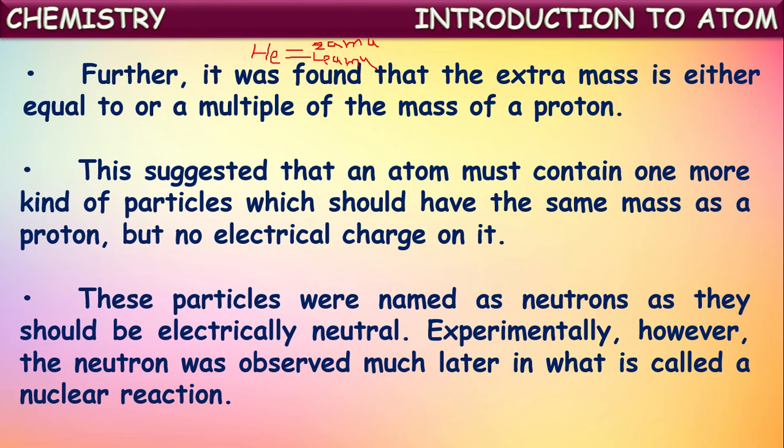Experimentally, however, the neutron was observed much later in what is called a nuclear reaction. Actually, neutrons were discovered long after the discovery of electrons and protons. They were discovered in certain special reactions called nuclear reactions.